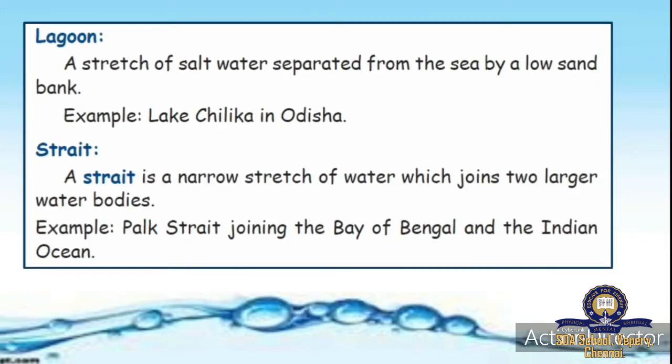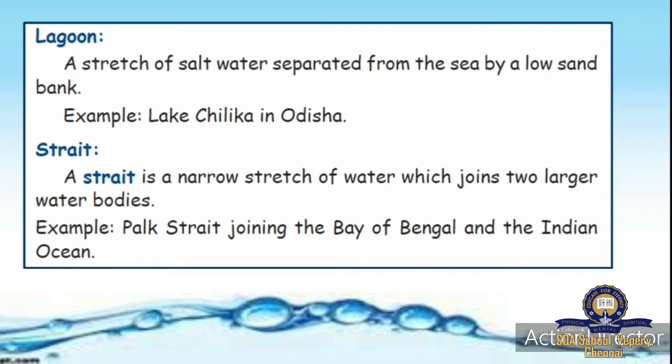Okay. Next one is lagoon. What is that? Lagoon. It is a stretch of salt water separated from the sea by a low sand bank. Example, Lake Chilika in Odisha. Stretch means a long salt water body, and it is separated from the sea by a low sand bank. With the sand it will be separated from the sea. So it is called a lagoon. An example is Lake Chilika in Odisha.